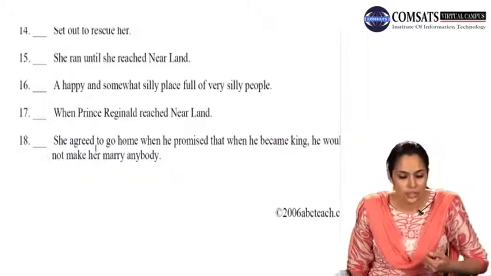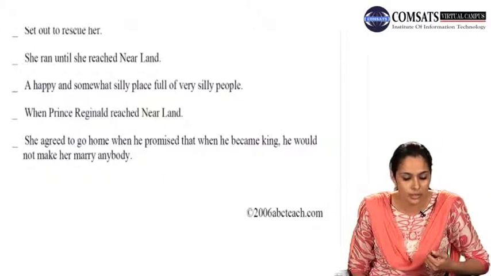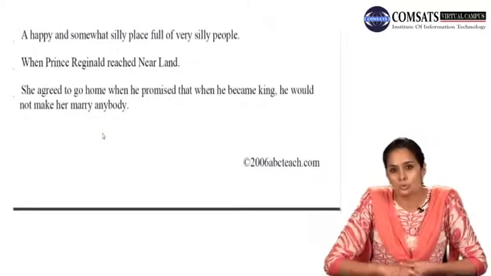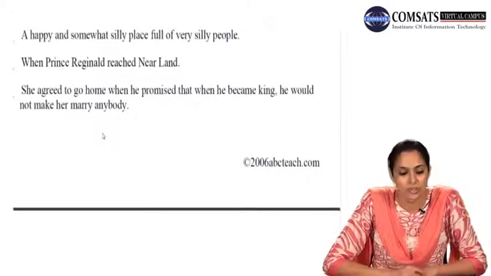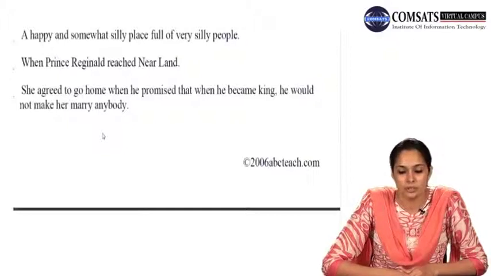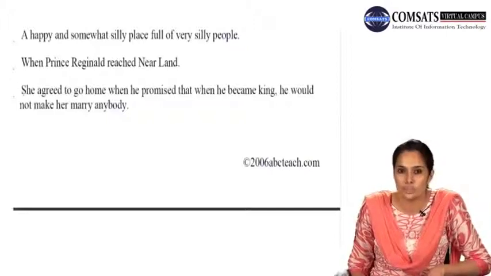Number 18, she agreed to go home when he promised that when he became king he would not make her marry anybody. Now she agreed to go home. Of course the brother found her sister and they talked, and she was convinced to be taken home when he promised that when he became king he would not make her marry anybody. Now the sentence is very long, but we have all the subjects and verbs.